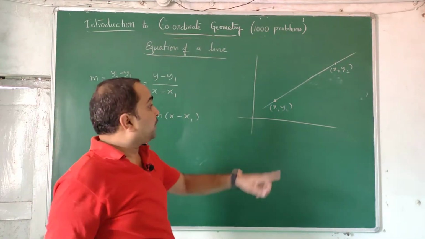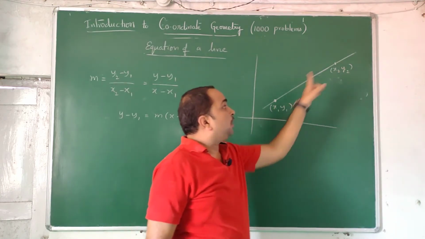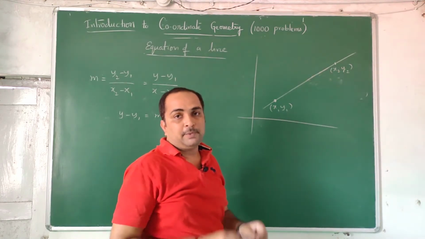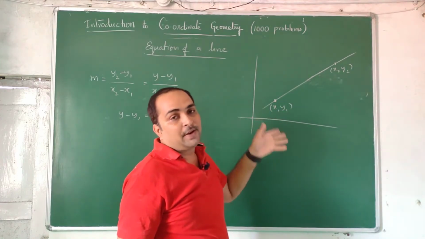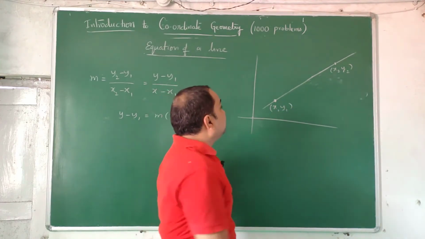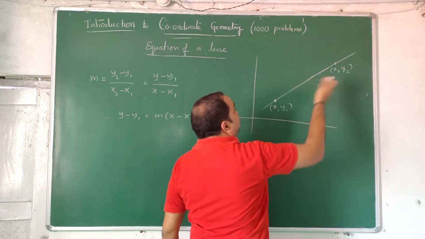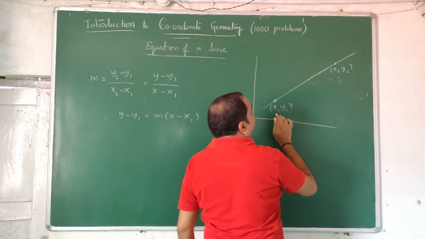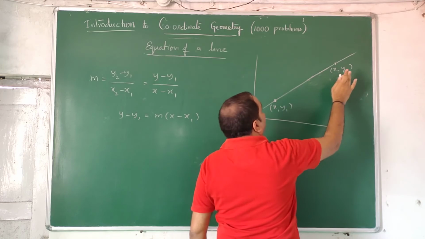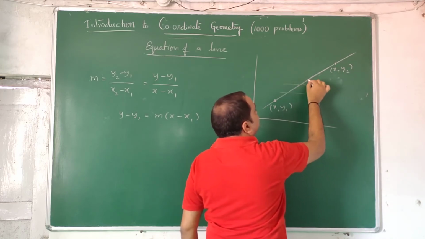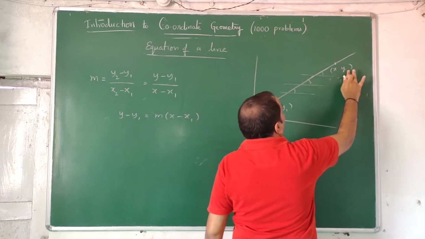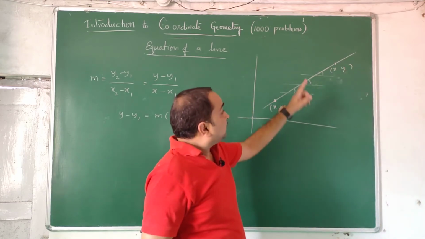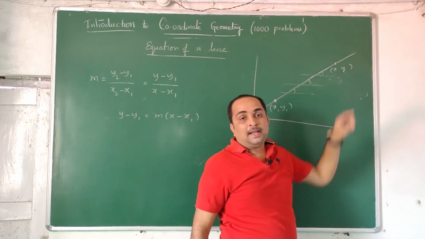If you know 2 points and draw a straight line between the points, we can find that line's equation. Any one point we take as x1, y1, and the other point is x, y. Why? Because everywhere the slope remains the same, the rise by run remains same. This point x, y can be any point anywhere on the line.